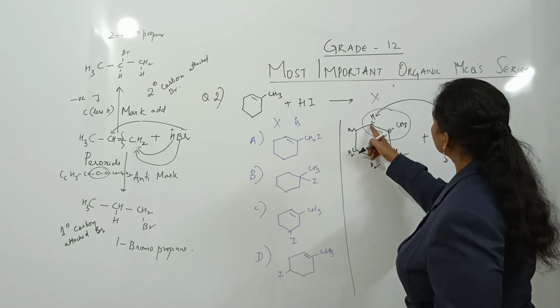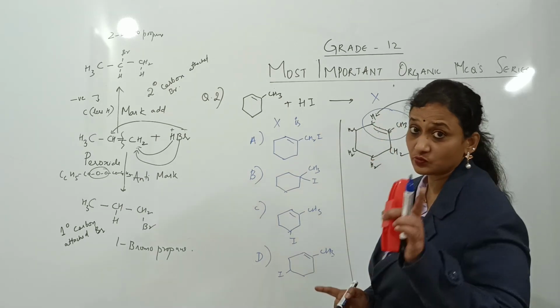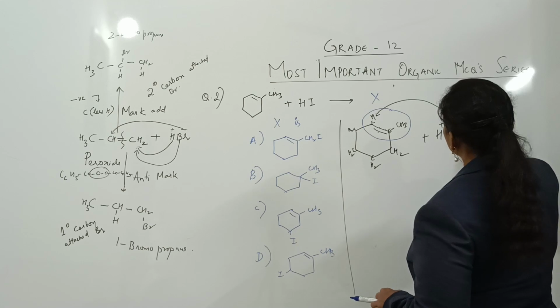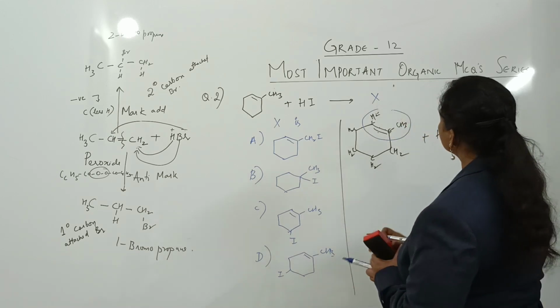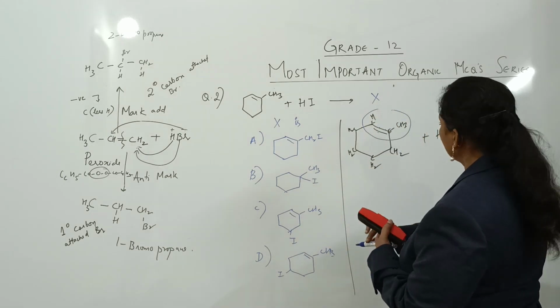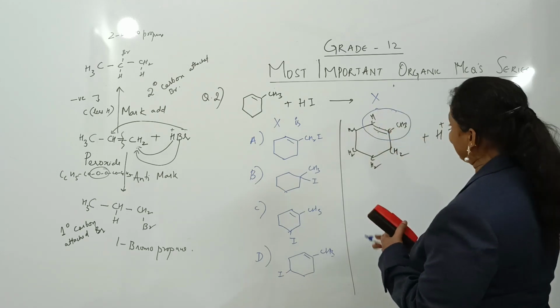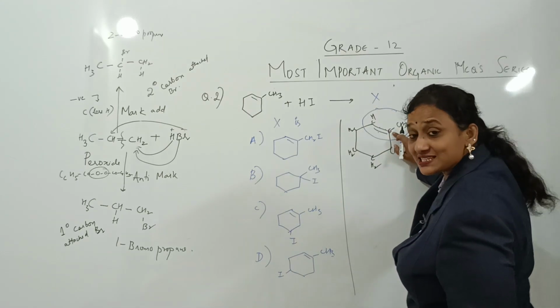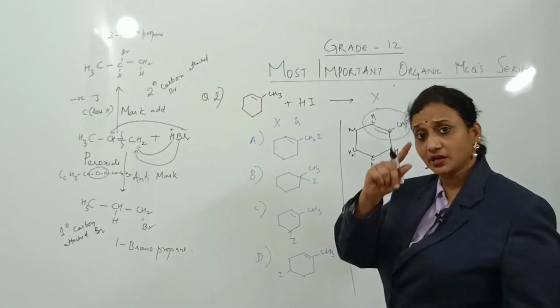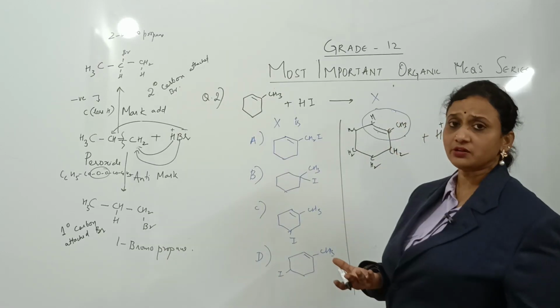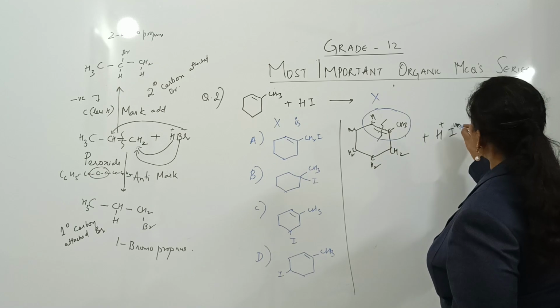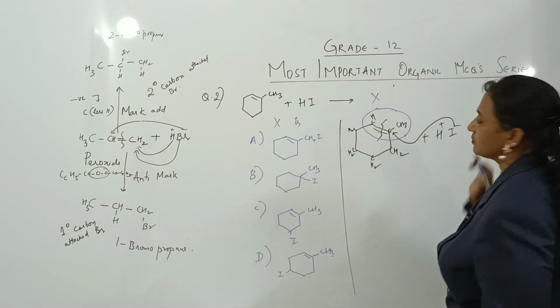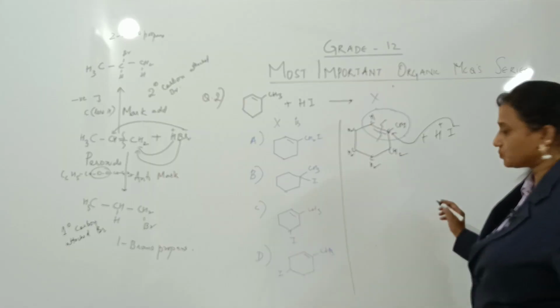Here, see here, this hydrogen is how many? There is 1 hydrogen, so my concept is wrong. Will it go? No, it will not go because this is Markovnikov addition. So according to this, I have to check the carbon having less number of hydrogens. This carbon has 1 hydrogen. This carbon has no hydrogens at all. So break the bond. I goes and adds to this carbon. Simple. So your bond is broken.